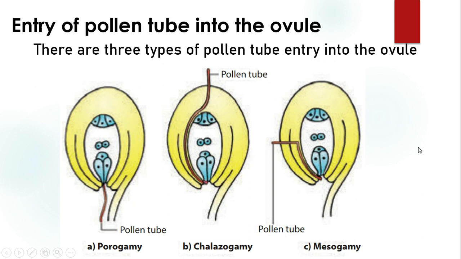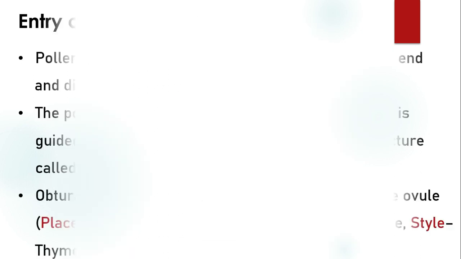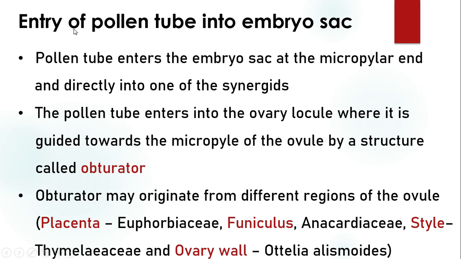So there are three different types of pollen tube entry into the ovule itself. It does not yet enter the embryo sac. The pollen tube enters the ovule either through the micropyle region, the chalaza region, or the integuments region. Based on that, it is divided into porogamy, chalazogamy, and mesogamy. Next, we move on to the entry of the pollen tube into the embryo sac.